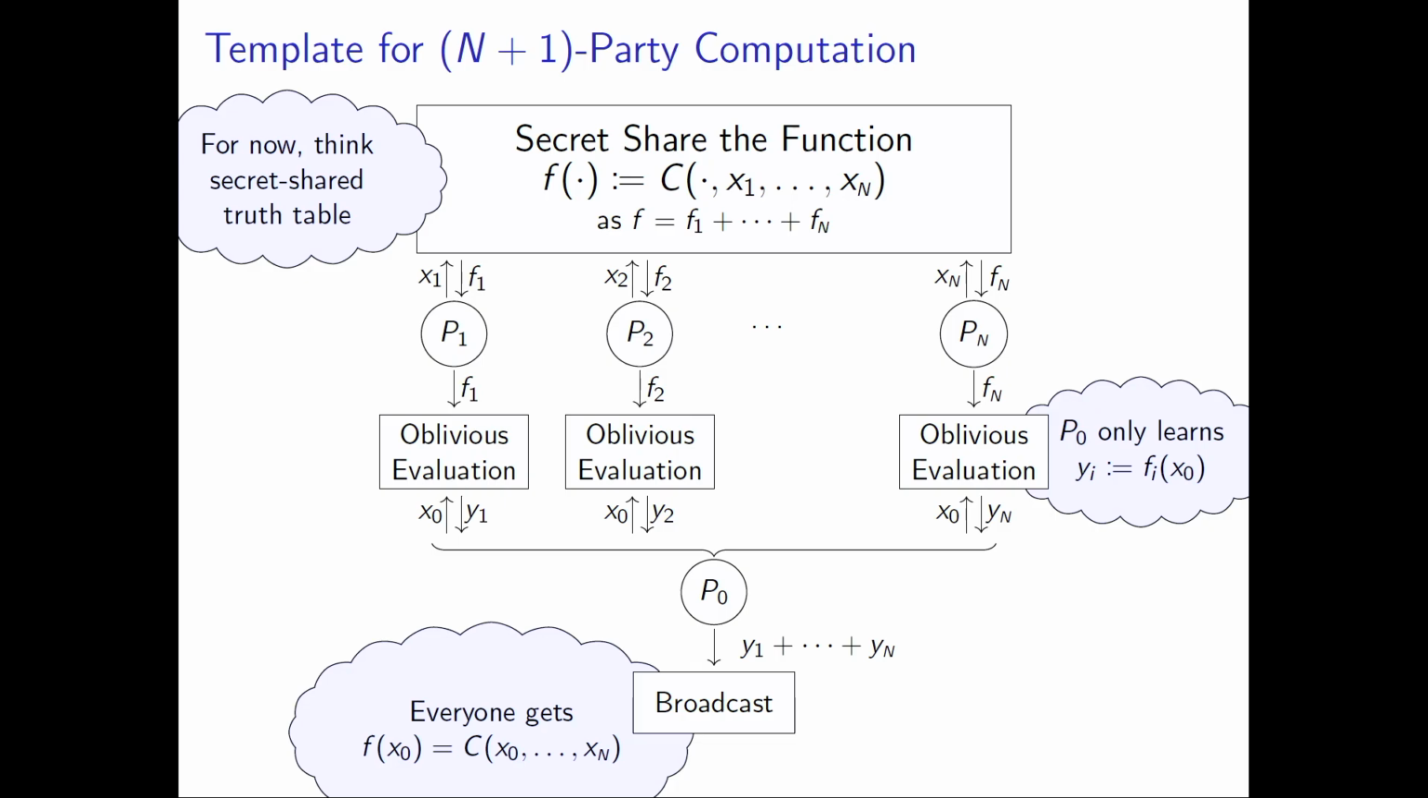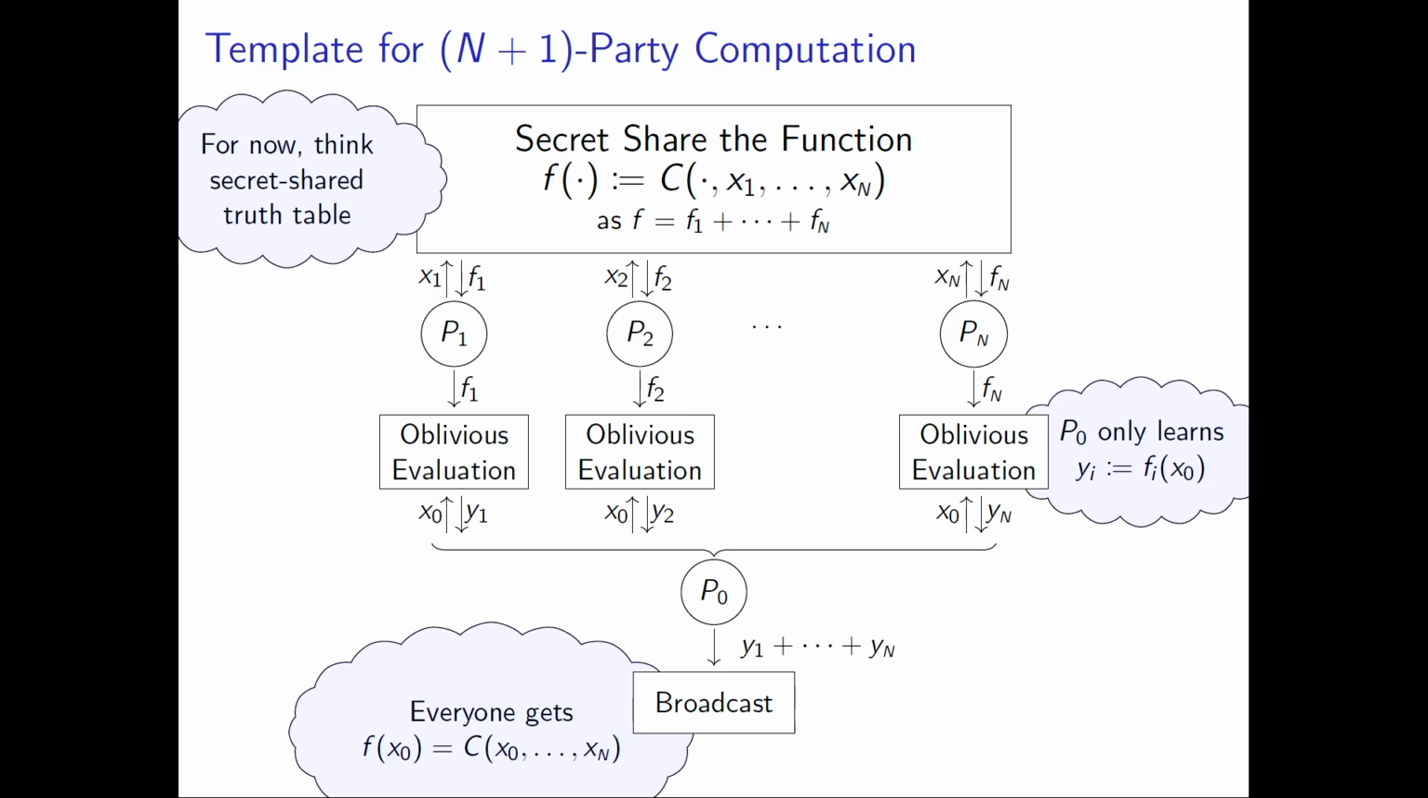So what is this template? You have to read this from top to bottom. Let's not think about efficiency at all for now. Let's just see how things work. So you have n+1 parties. These are the circled P0, P1 to Pn. And they're going to play different roles. P0 is going to play a special role, and P1 to Pn have symmetric roles in the computation.